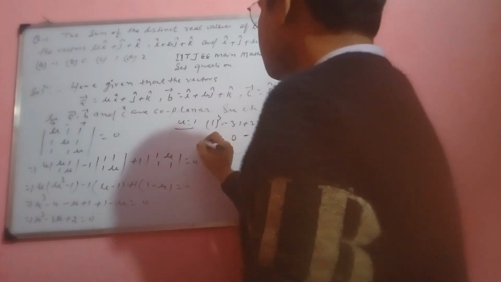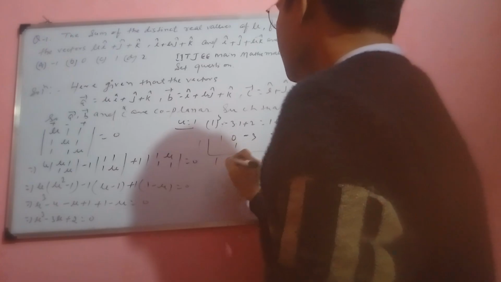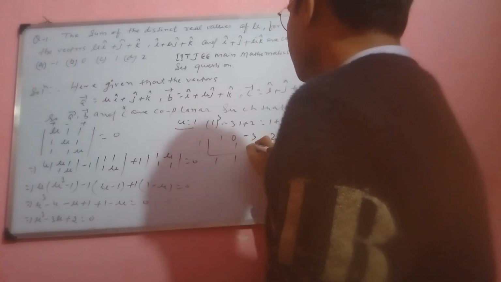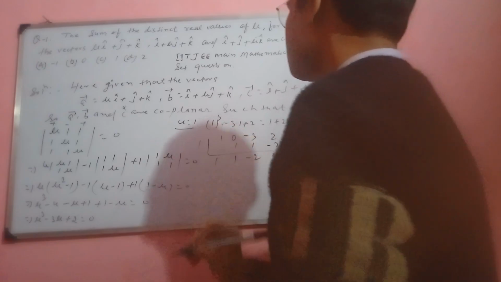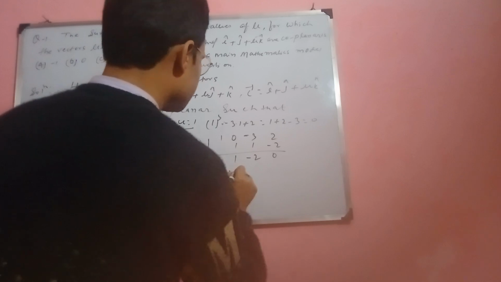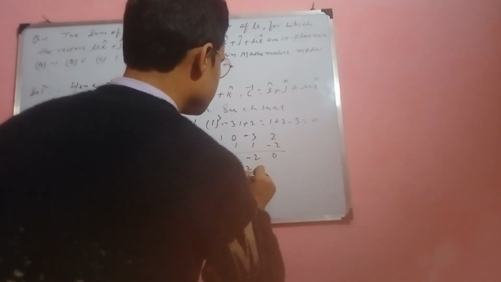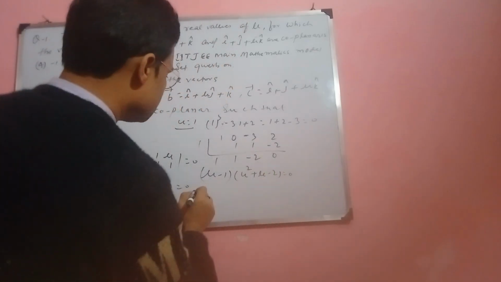Dividing by mu minus 1 gives (mu minus 1)(mu squared plus mu minus 2) is equal to 0.